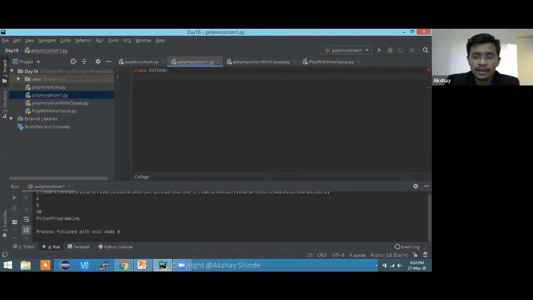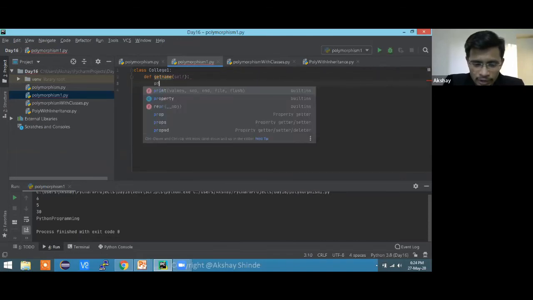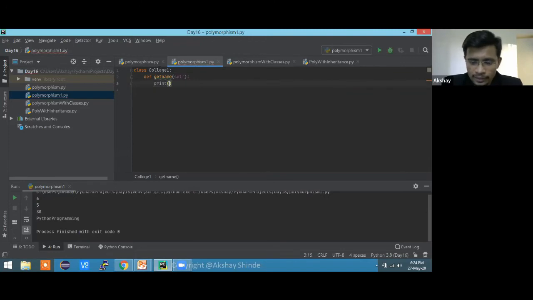So we have a class named college. In college there will be a few things. Suppose we'll take college 1 and college 2, so that will be easy for us to compare. College 1 will definitely have a name, a get name function. Sorry, I forgot to give you those braces, they are necessary; without them your code will give an error. I'm going to print directly. The first name will be our main college name.